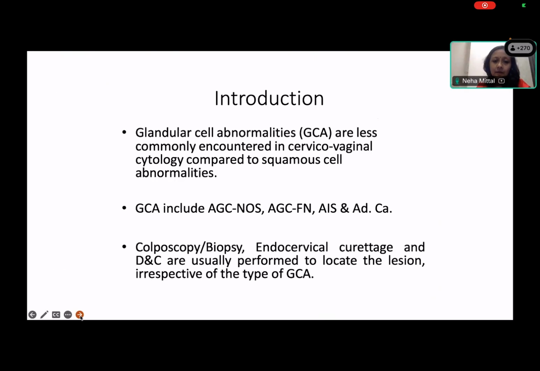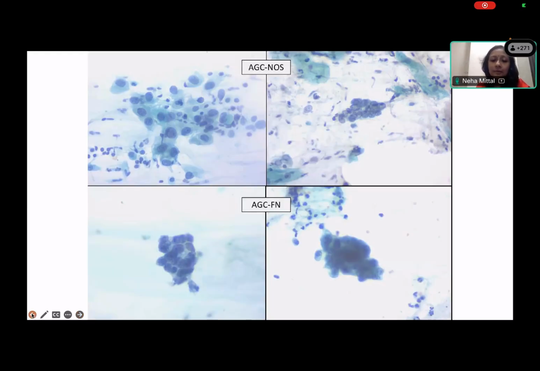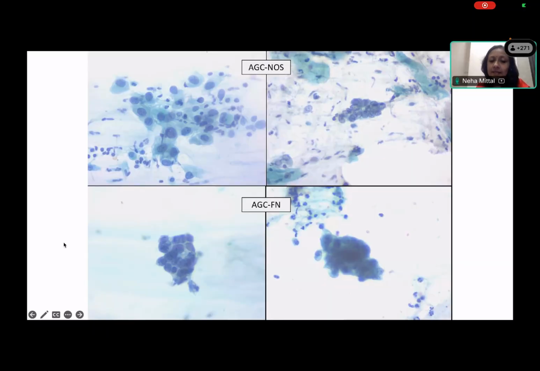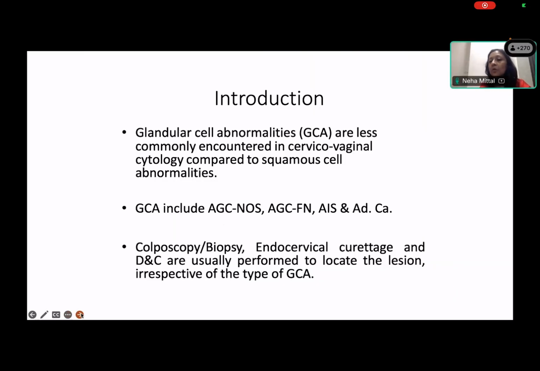So this is just to show you the different categories that we have, and what we do for these. The usual will be colposcopic biopsy, endocervical curettage, D&C, irrespective of the type of glandular cell. So if you just mention even the word glandular atypia, the patient will go through the same, because, as I said, because of telescoping, a lot of endocervical glandular lesions may not be well visualized on colposcopic examination or on per speculum examination.